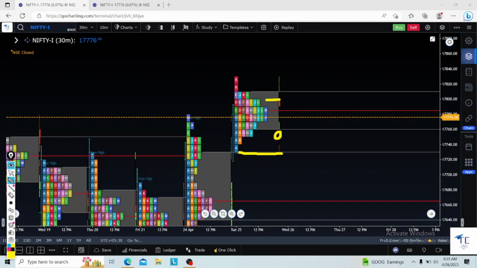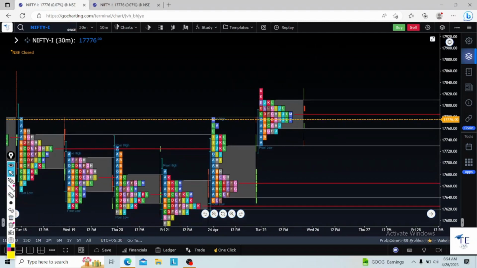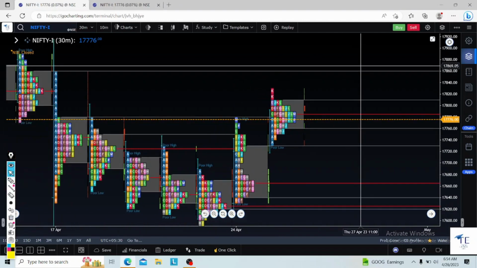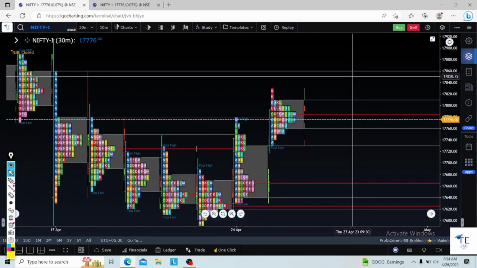Flat open means inside the value area. See, today is a Wednesday. Please keep this information in the back of your mind. Tomorrow is Thursday, the monthly expiry. On monthly expiry, normally the option sellers will almost finish their job.